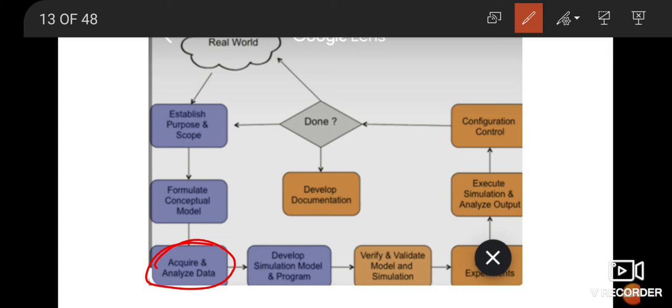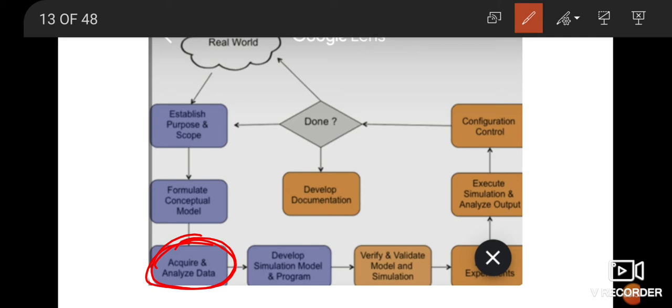Data scientist is a very important post in IT, because everywhere you need a lot of data, and that data has to be managed, and it can be of anything. So you have to acquire and analyze that data.